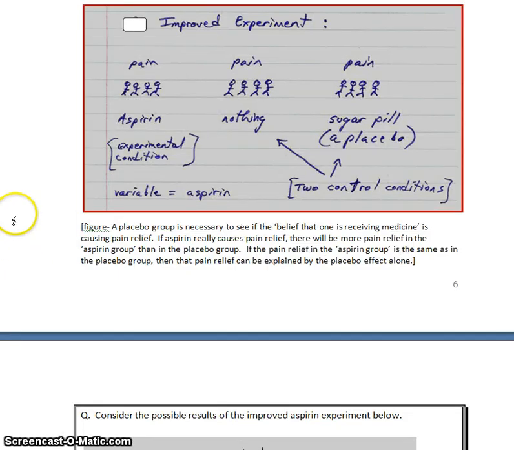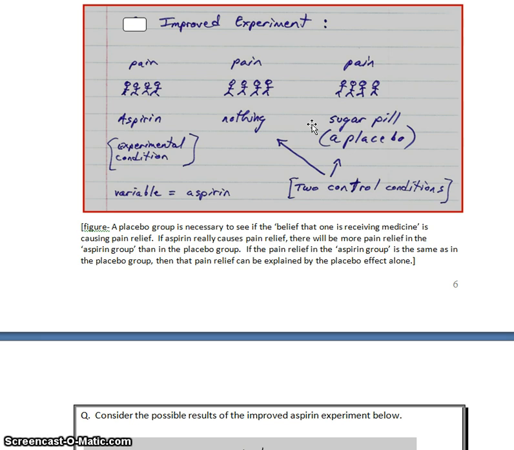So here's our revised experiment. We have three groups now. All of the people in the experiment have pain. One group is going to get aspirin. One group, nothing, just as before. But then we're going to have a third group. And in this group, the people will get a sugar pill. Now, they don't know that, right? So they're told that it is a medicine. They're told that it's aspirin, but it's really a sugar pill, all right?